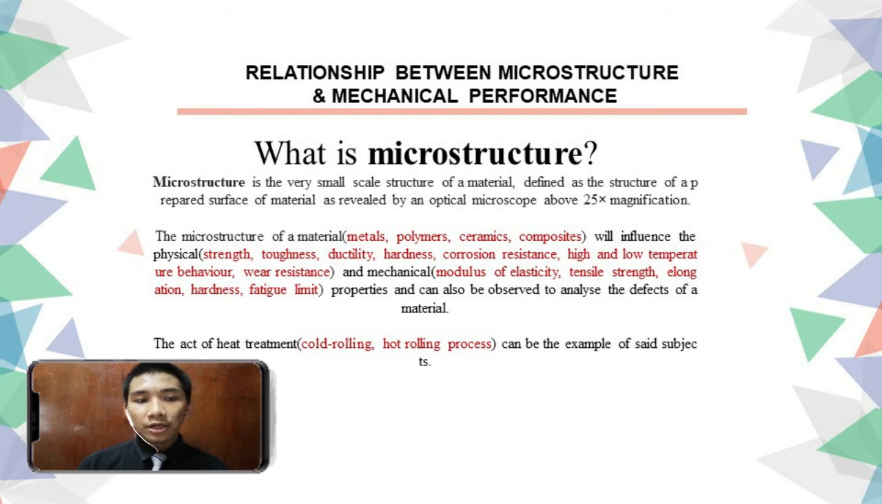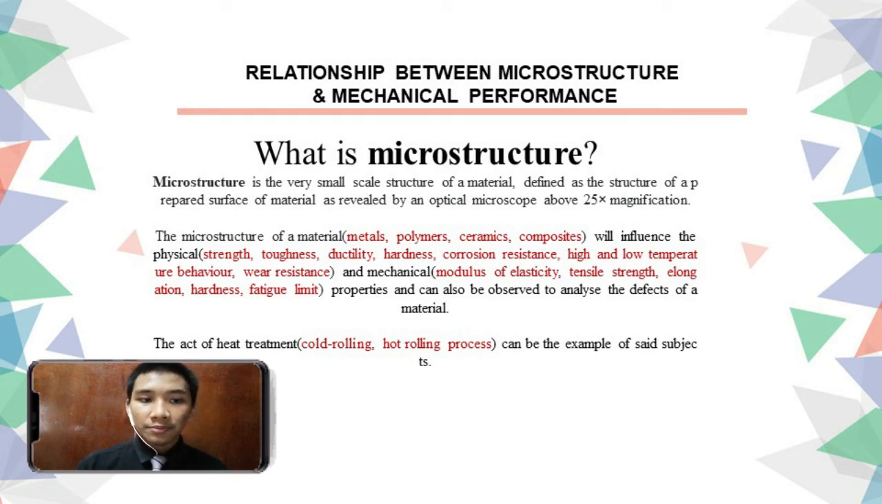Explaining about the relationship between microstructure and mechanical performance. Microstructure is basically the structure surface of a material that can only be seen by an optical microscope above 25 times magnification. Microstructure of a material will influence the physical and mechanical properties and can also be observed to analyze the defects of a material.